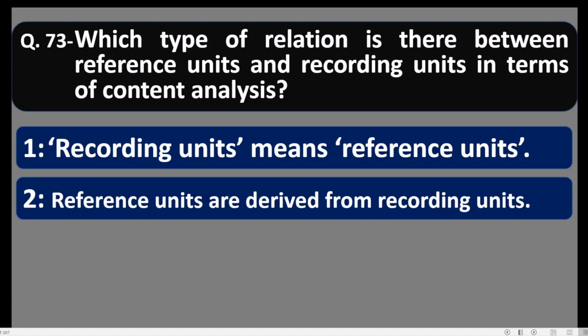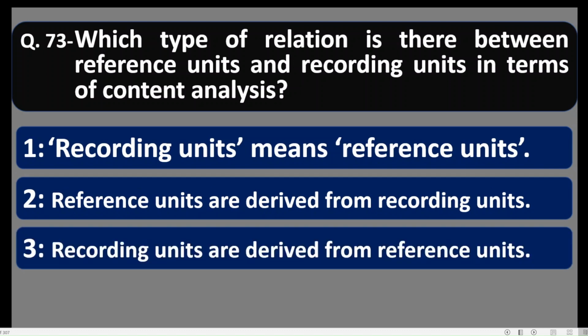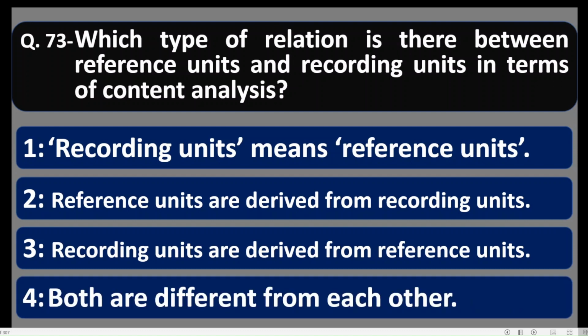Number two, reference units are derived from recording units. Number three, recording units are derived from reference units. Number four, both are different from each other. So the correct option is number three. Actually, recording units are derived from reference units. First of all, the reference units are found. Then from that, the recording units are derived and analyzed in content analysis.